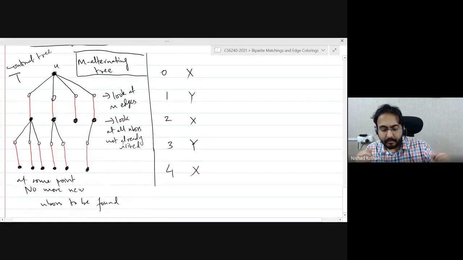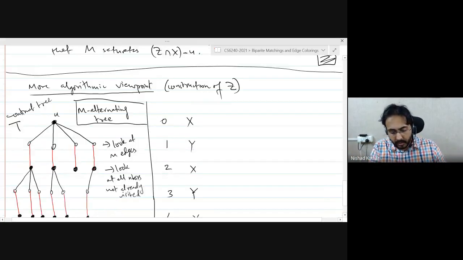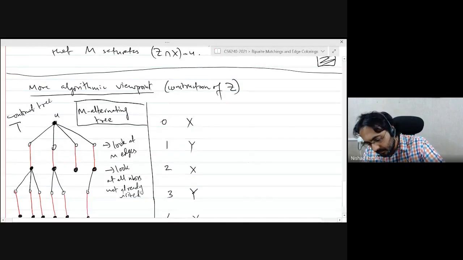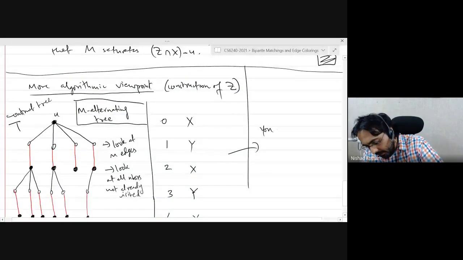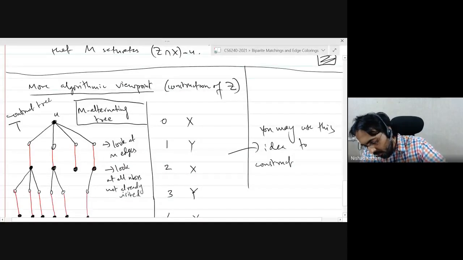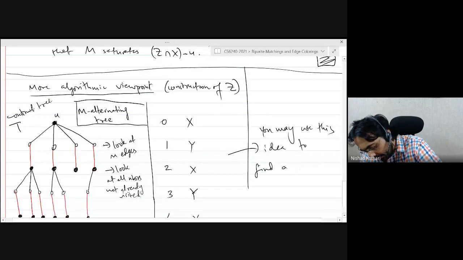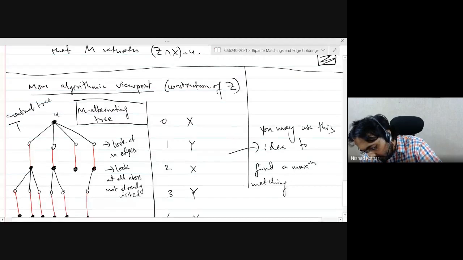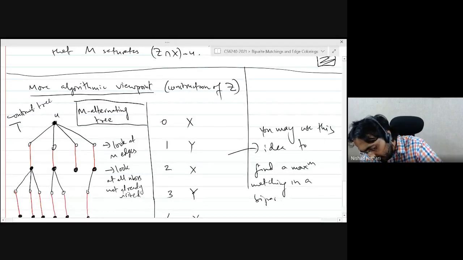And basically, it also can give you an algorithm for finding a maximum matching in a bipartite graph. So you may use this idea to construct or find a maximum matching in a bipartite graph.